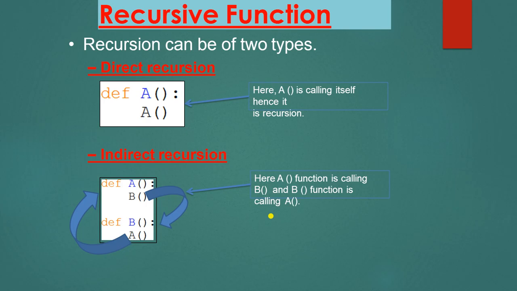Next is recursion types. Recursion is of two types, that is direct recursion and indirect recursion. Direct recursion means when a function is calling itself. In direct recursion, you can see def a and a is calling itself. In indirect recursion, in function a, b is being called, and in function b, a is being called. So a is calling b and b is calling a. This is indirect recursion.